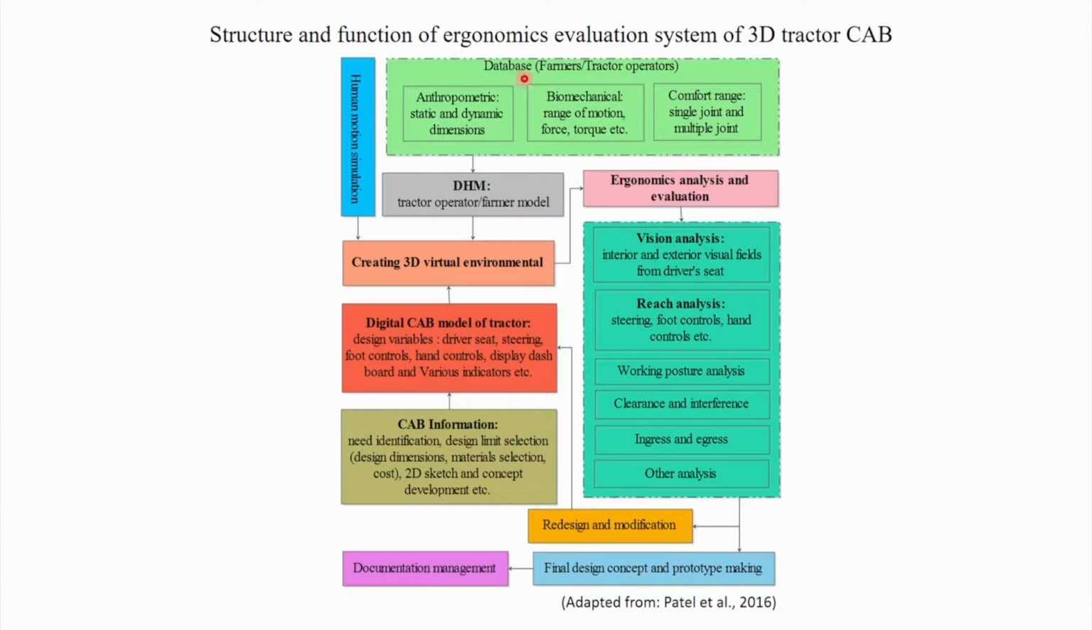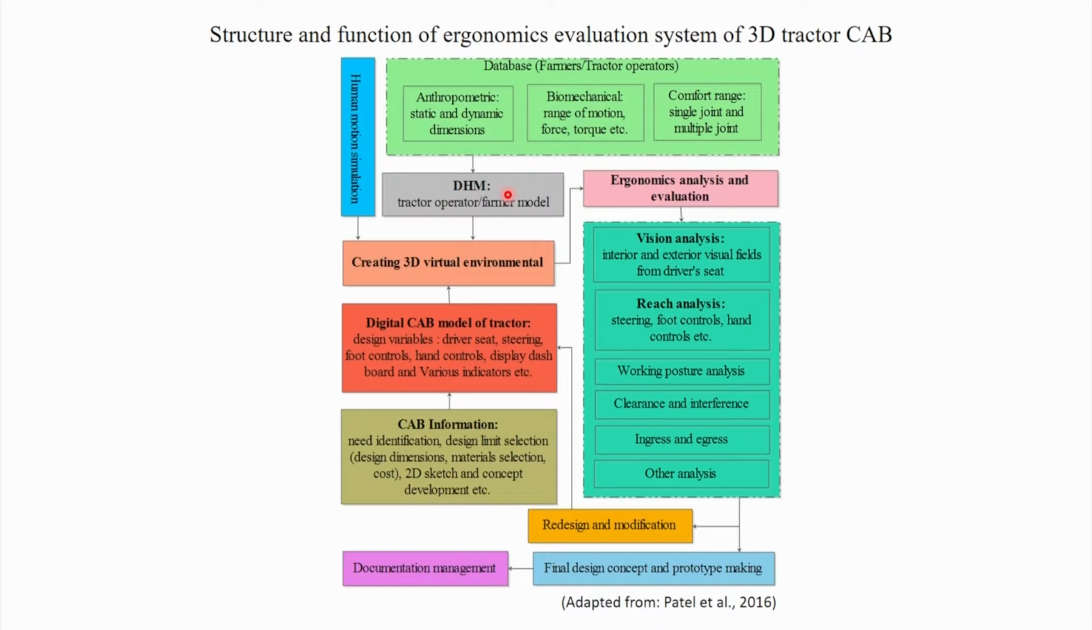First it starts from requirement of database. Which database do we require? We require the database for farmers or tractor operators. There are anthropometric data, that is static and dynamic anthropometry, that is required. Then we require biomechanical data related to range of motion, force, torque, etc. Similarly, comfort range, single joint or multiple joint comfort data is also required. So, these are the database required for creating the digital human model of the tractor operator or farmer model.